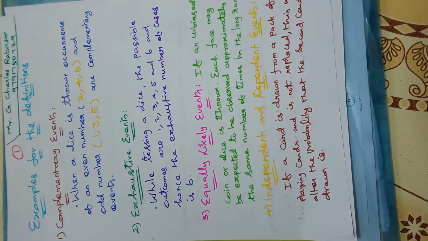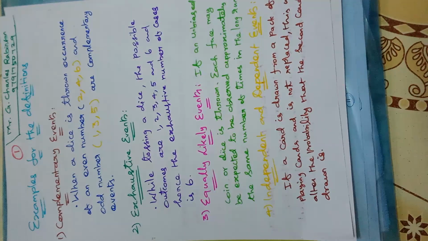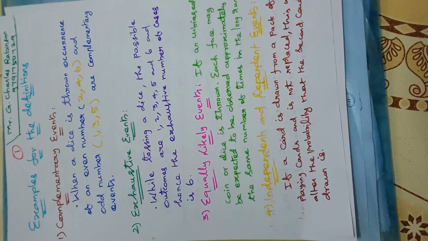So let's move to the examples. For example, first one, complementary events. When a die is thrown, occurrence of an even number, 2, 4, 6 from the dice, and odd number, 1, 3, 5, are the complementary events, isn't it? So this is very clearly given in the example. When a die is thrown, occurrence of an even number, so the result will be 2, 4, 6, isn't it? So the odd numbers 1, 3, 5 are the complementary event of the given event, isn't it?